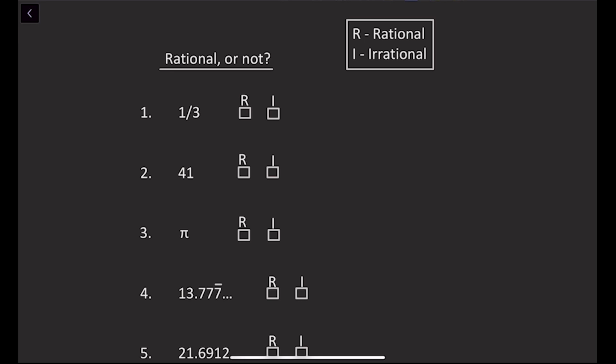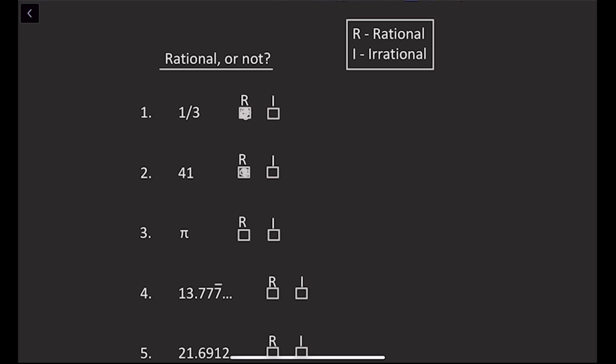Number 1, 1/3, rational or not? Well, remember how the list said all fractions are rational. Anything that's something over something, something divided by something, it's rational. So 1/3 is rational. Number 2, 41. 41 is a whole number, an integer. So that number is rational.